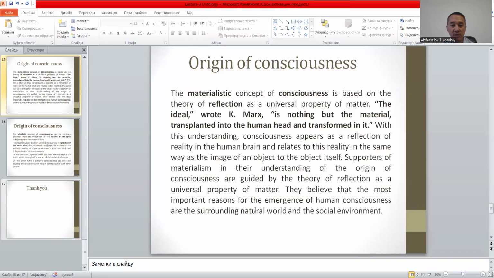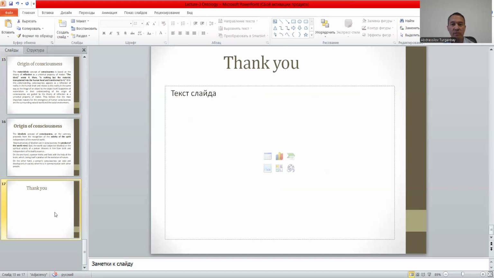Supporters of materialism in their understanding of the origin of consciousness are guided by the theory of reflection as a universal property of matter. They believe that the most important reasons for the emergence of human consciousness are the surrounding natural world and the social environment. So this is our brief explanation, or brief cover, of today's lecture.